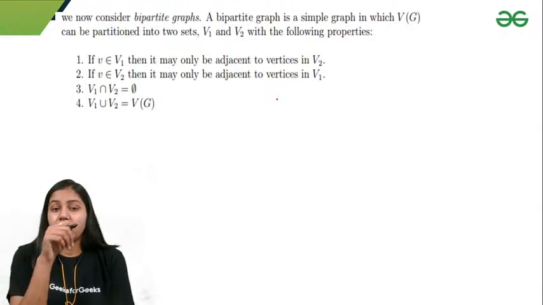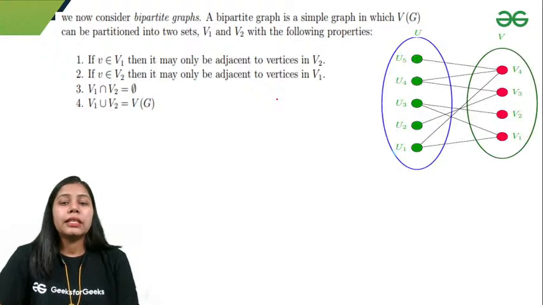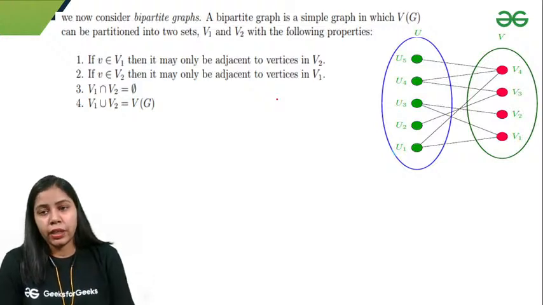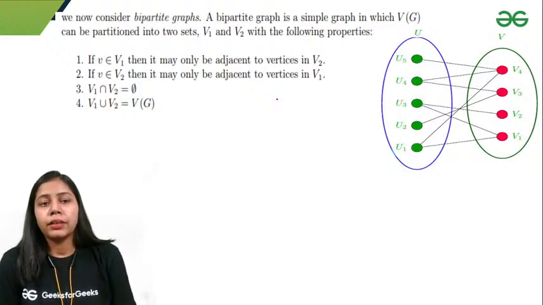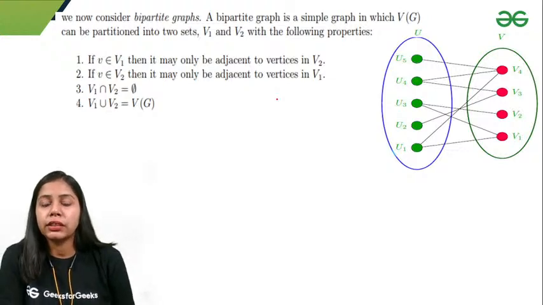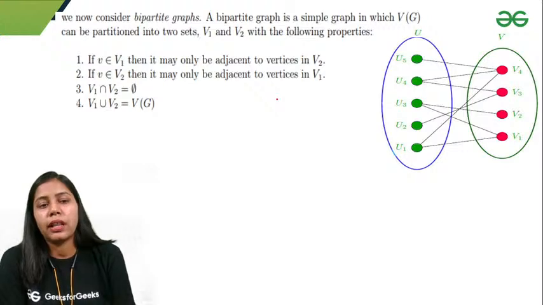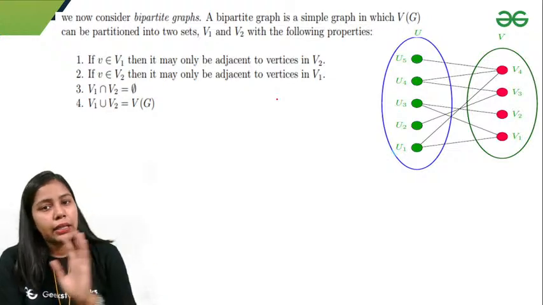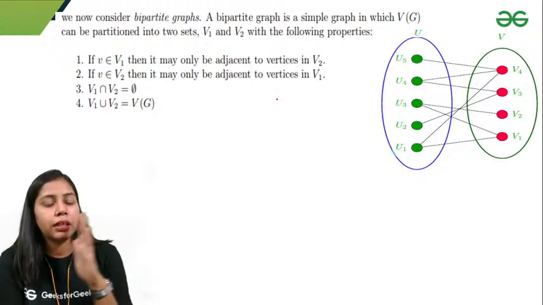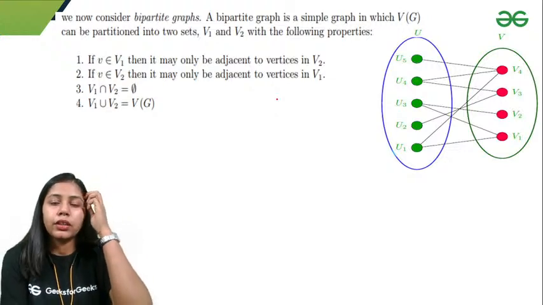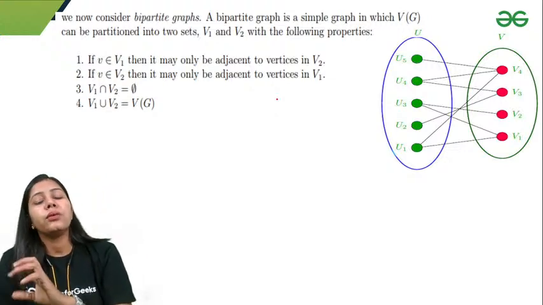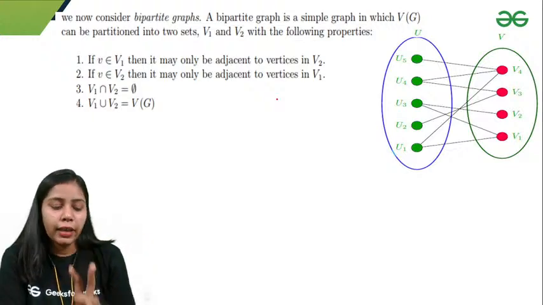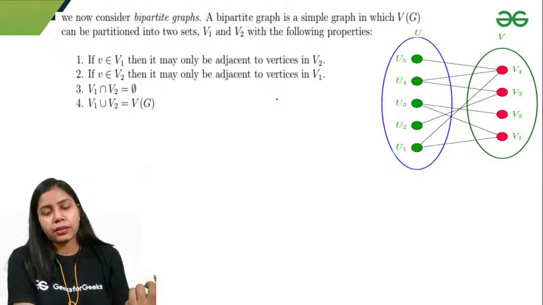Next thing is the bipartite graph. Bipartite graph is very important. In a bipartite graph, we divide our set of vertices into two sets of vertices V1 and V2, or I'll say U and V, so that if I take any vertex from V1, I get a vertex in V2 adjacent to it. And if I take any vertex from V2, I get a vertex which is adjacent in V1. The intersection of those two sets is phi, and their union is the complete set of vertices.